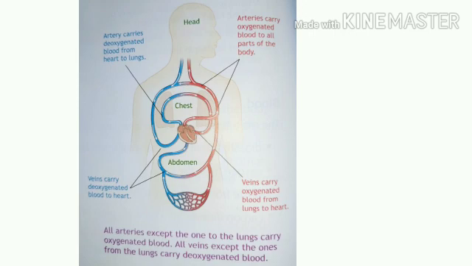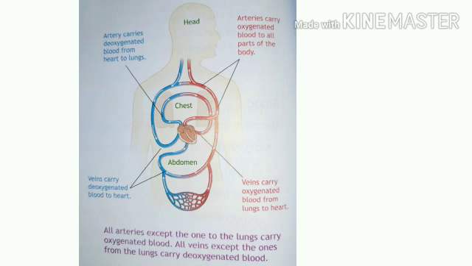Then the heart contracts. This pushes out blood from the ventricles into the arteries. The left side pushes oxygenated blood into the arteries, while the right side pushes deoxygenated blood. It means the right side of the heart pushes the deoxygenated blood into the arteries that go to the lungs.